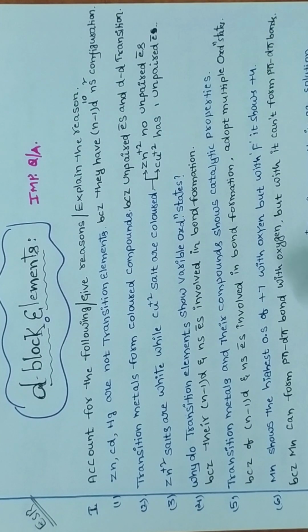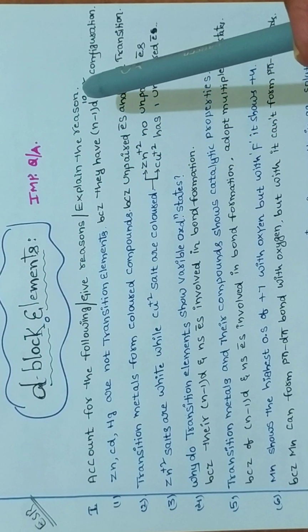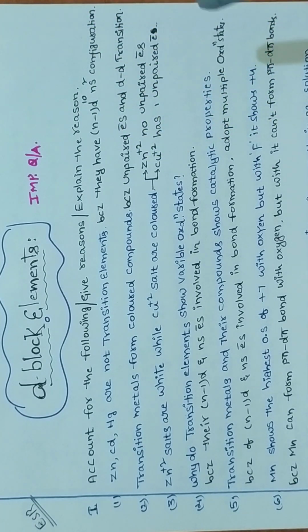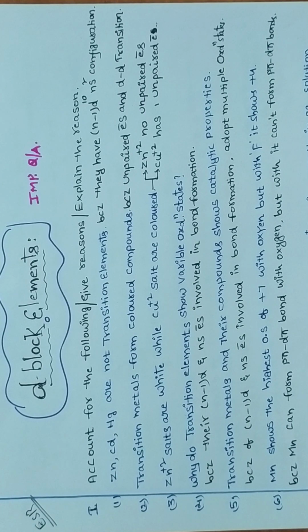Give the reason. Zinc, cadmium, mercury are not transition elements because they have the (n-1)d10 ns2 configuration. So therefore, these are not transition elements. Transition elements should have incomplete electronic configuration, but zinc, cadmium, mercury have complete electronic configuration, so they are d block but not transition elements.